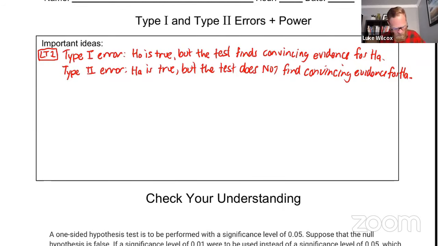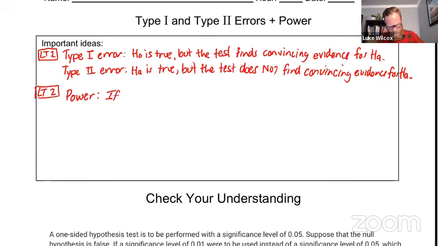All right, learning target number 2. For this one, we talked about power and how to interpret power, as well as how do we increase the power of a test. So let's start with the interpretation of the power, all right? Remember, for the power, we were in the second distribution where the alternative is true.